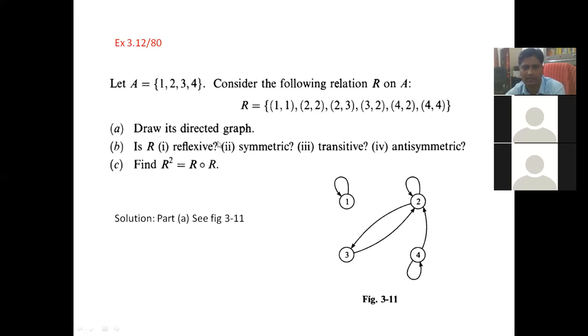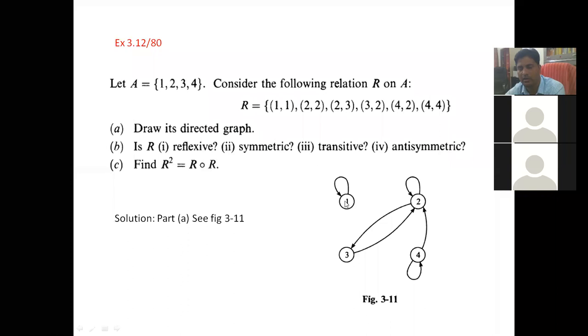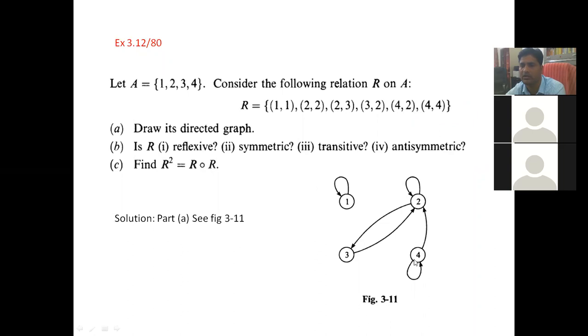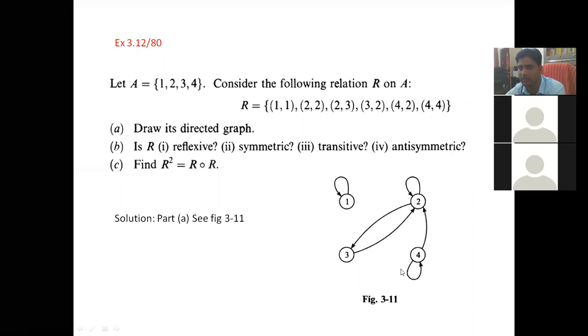And then, if it is self-related, (1,1), 1 is related to 1, so you put a loop here. 2 is related to 2, so you put a loop here. And 4 is also related to 4, so there is a loop there.